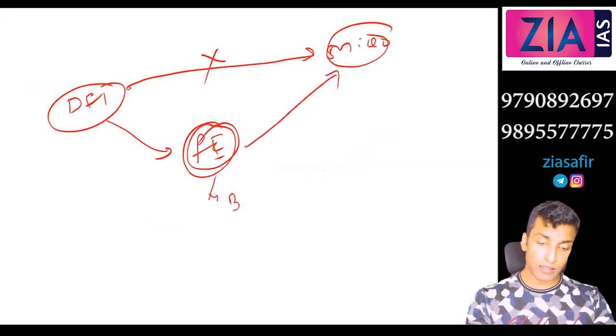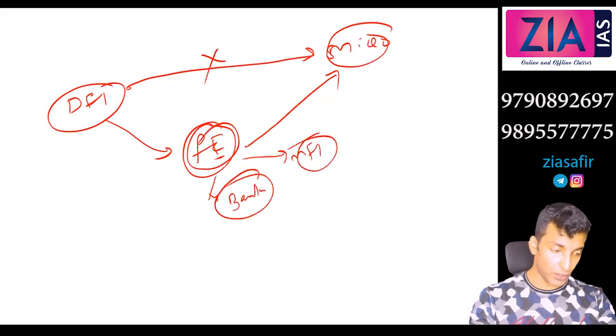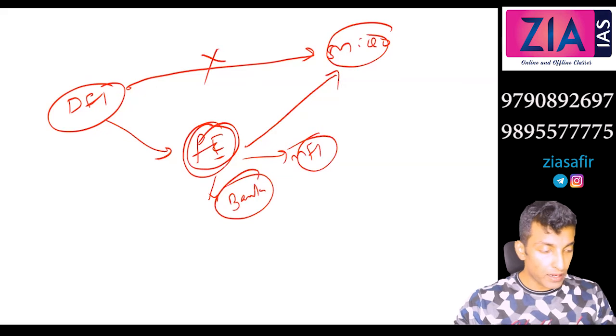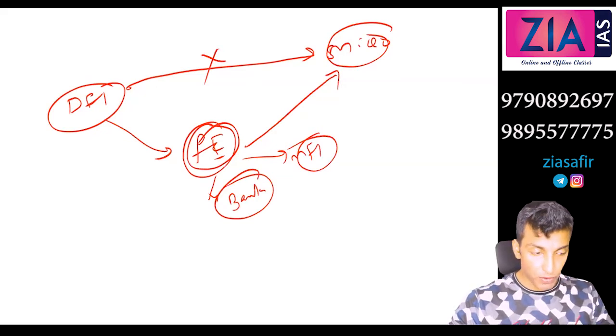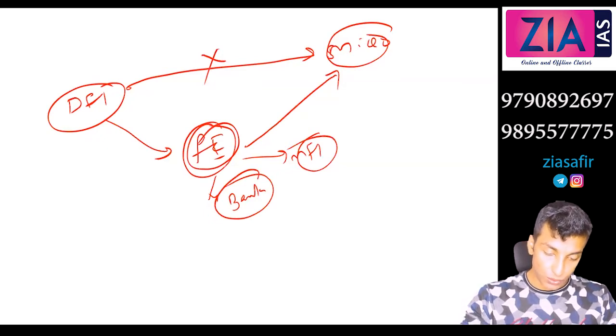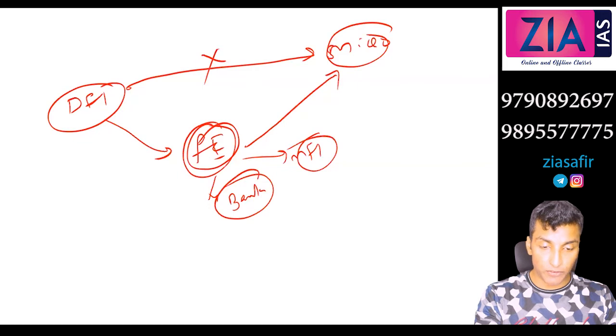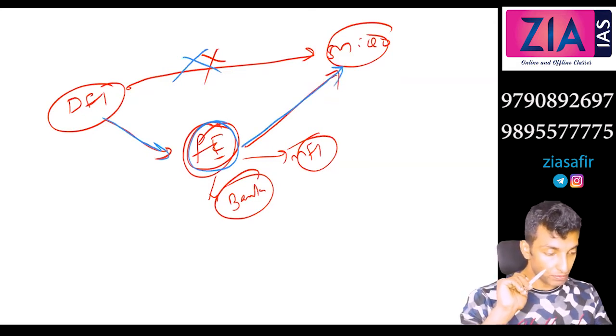It could be banks or microfinance institutions. It could be anything. So it provides refinance to financial institutions which provide finance to micro units. So it provides the refinance to the financial institution, and then the financial institution provides to micro enterprises.